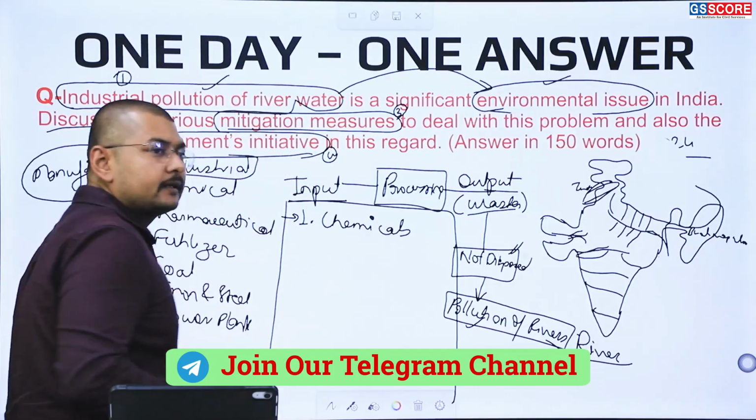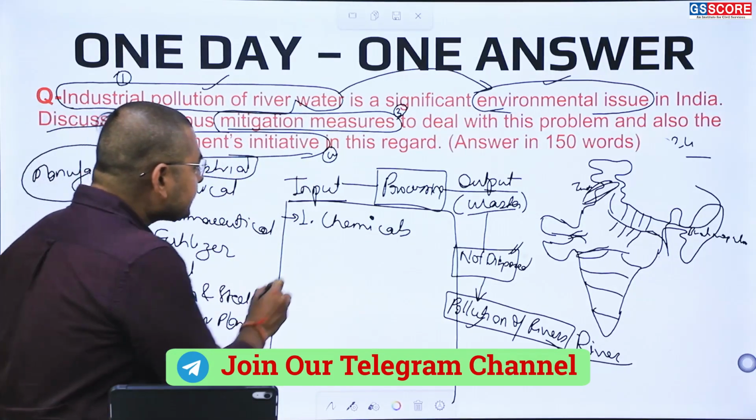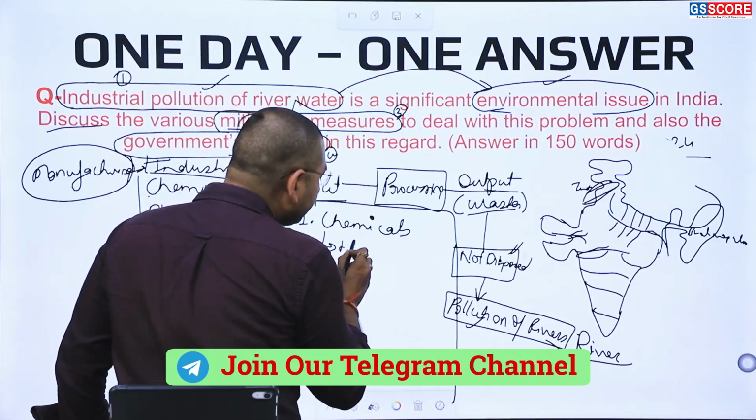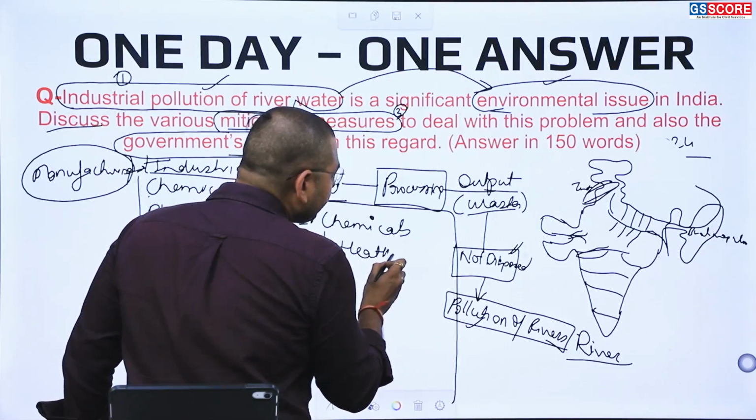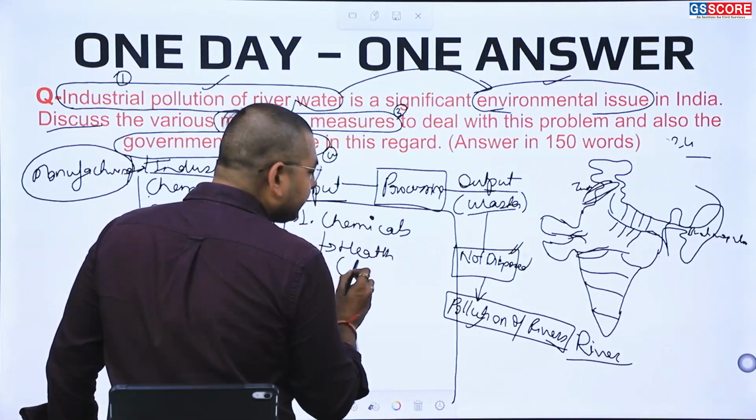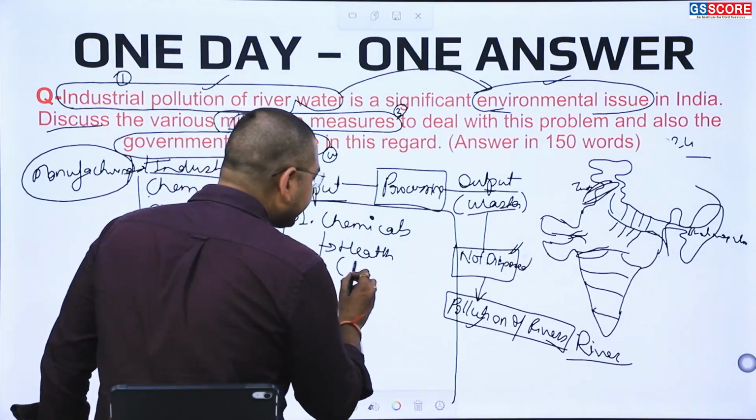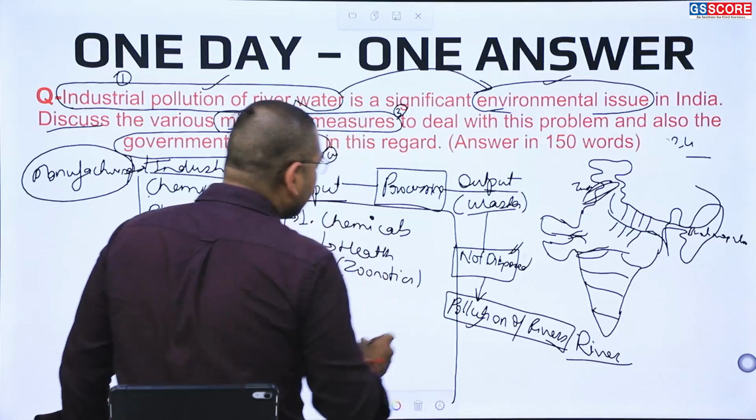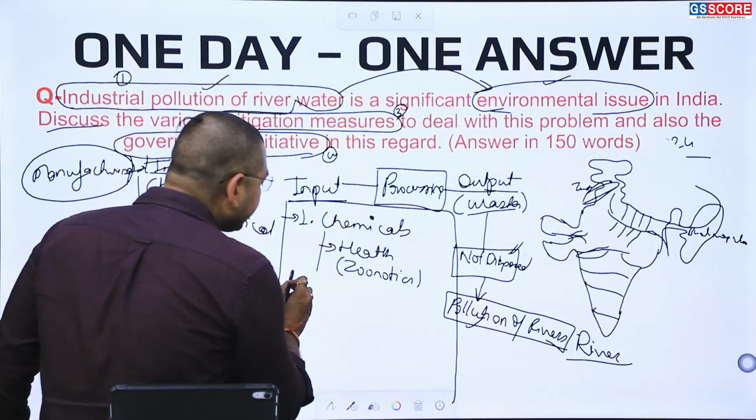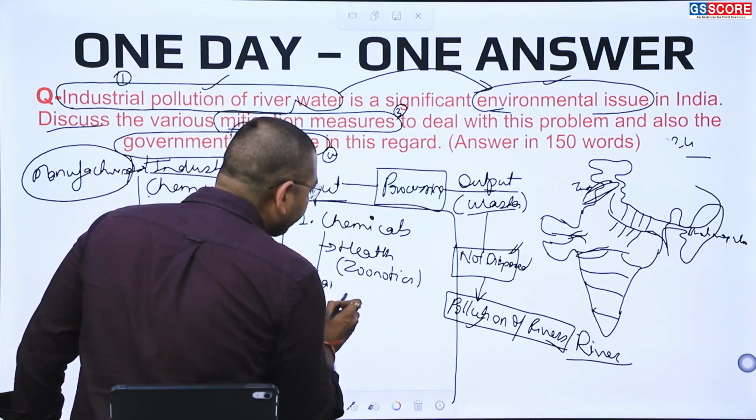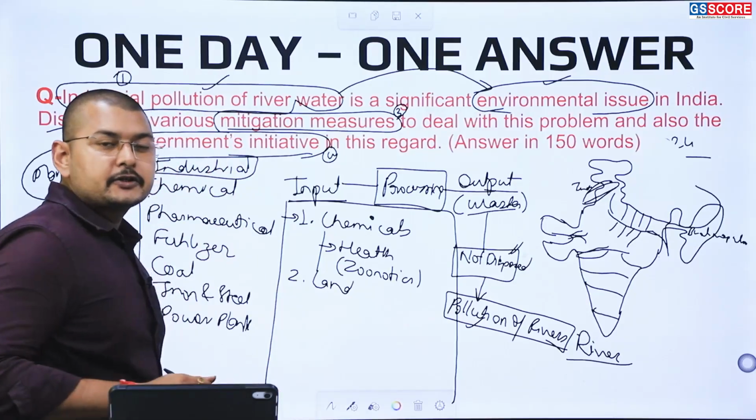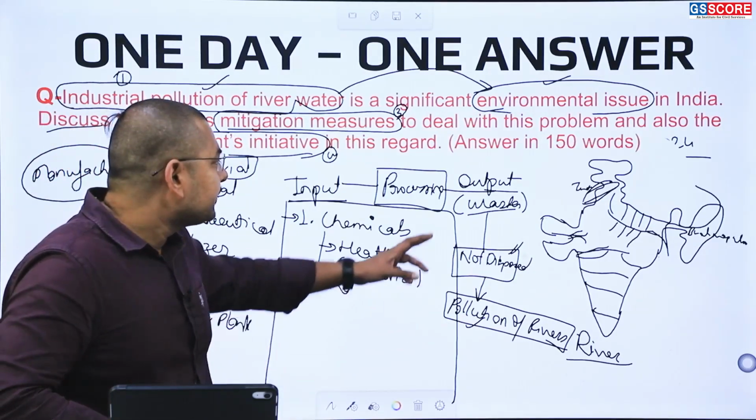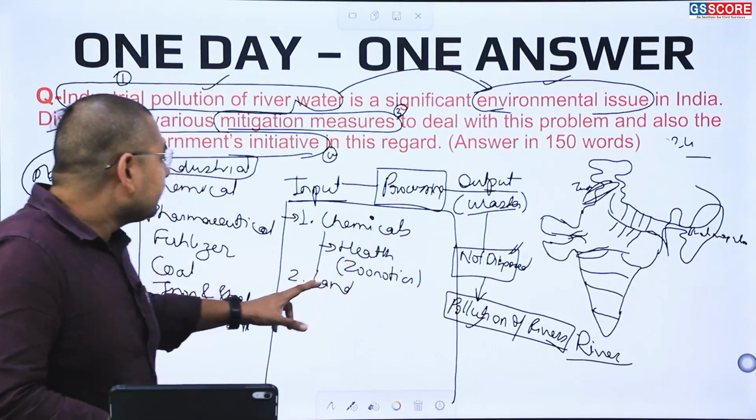It will include certain chemicals. These chemicals can have an impact on the health of not only humans but also animals. So I am writing zoonotics, the health of zoonotics. Then it can degrade land. Because of the accumulation of a large amount of chemicals or waste in certain regions, it can affect the land